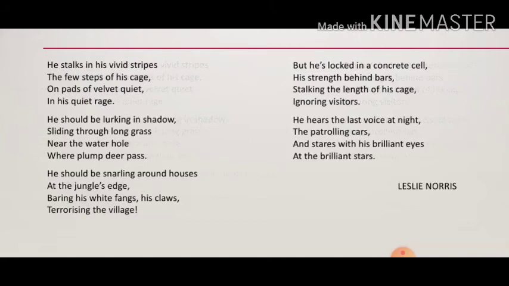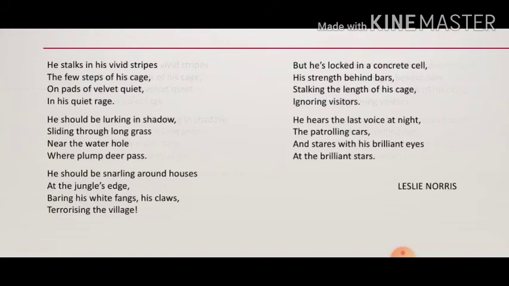Another literary device that we find is assonance. Where do we find the assonance? Here we see the use of the vowel sound E in he, locked, concrete, cell, the prominent sound of E, the vowel sound E, that is assonance. Another one we see is consonance, use of the consonant sound S. Now where do we find this? In words such as his, strength, bars, the S sound is very, very prominent, and that is known as consonance.